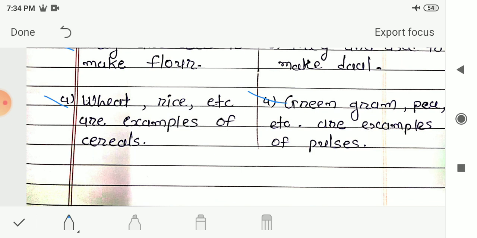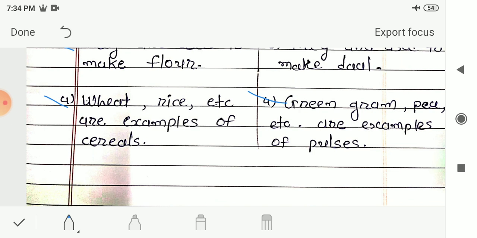Then after we will see some question answers from the pictures, answer the following questions. And in the last we will see different steps in the process of germination of the seed. So this remaining exercise we will see in the next video.